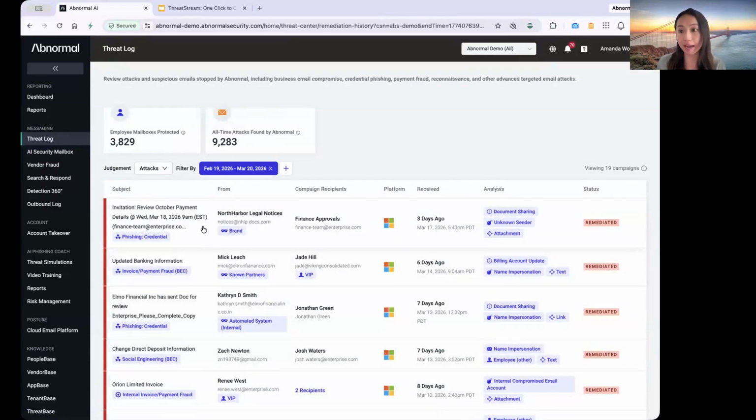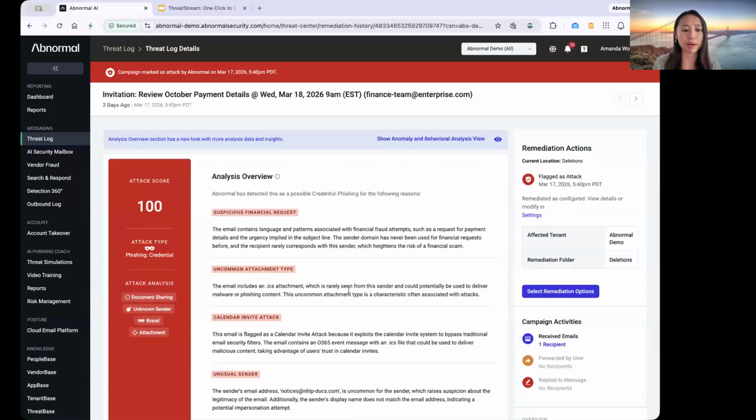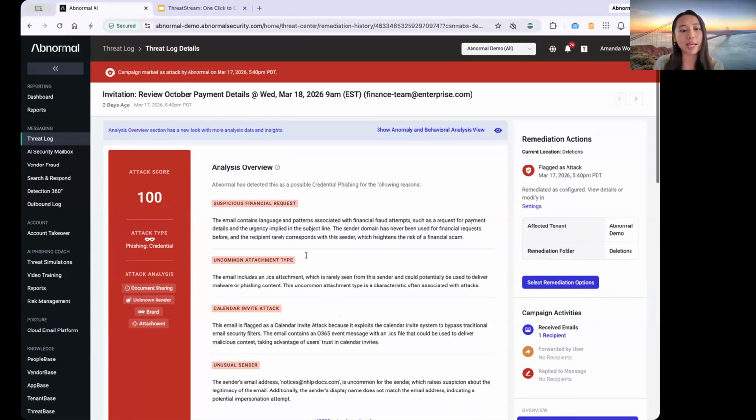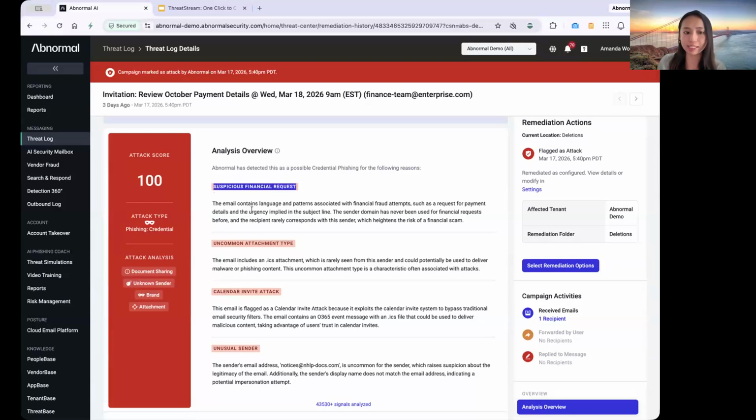This is one of the emails that Abnormal caught, and it says invitation review October payment details, and this is the meeting details. And as you can see, it's very high risk because of finance approvals when it comes to monetary requests. So here we can see we have a tech score of 100, meaning that we're nearly positive that this is a malicious attack. And it was flagged here as a suspicious financial request. The email contains language and patterns associated with financial fraud attempts.